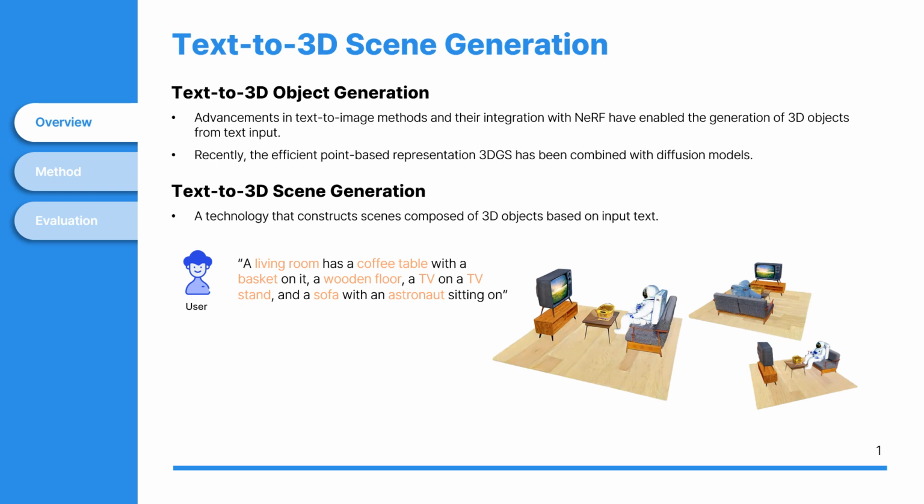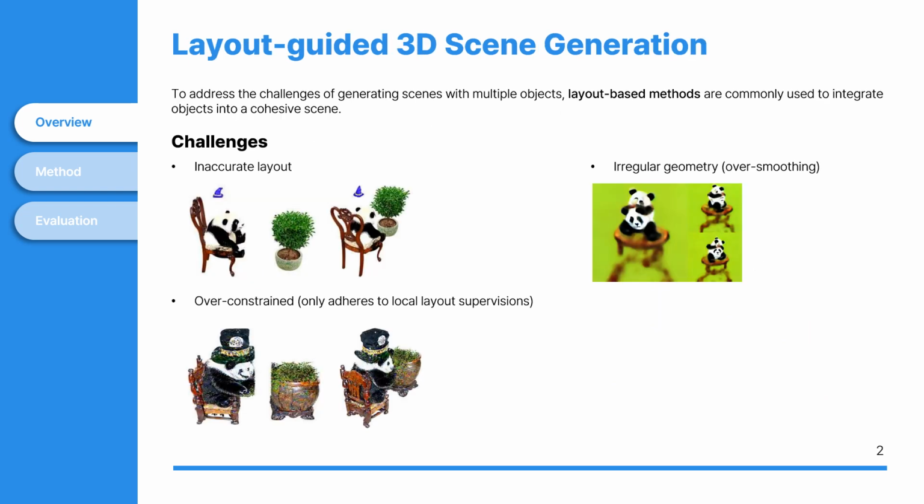Text-to-3D scene generation is particularly challenging because it requires not only high-quality individual objects, but also the satisfaction of spatial relationships between those objects. The simplest way to generate a 3D scene is to first create individual 3D objects using text-to-3D techniques and then separately create a layout to arrange these objects. The objects can then be placed into the layout's bounding boxes.